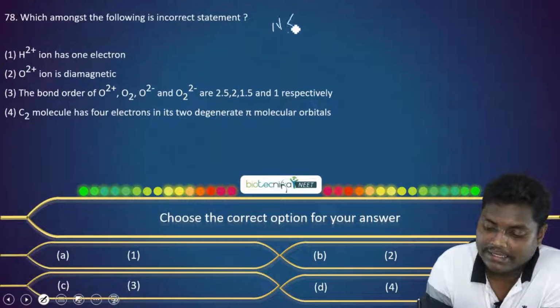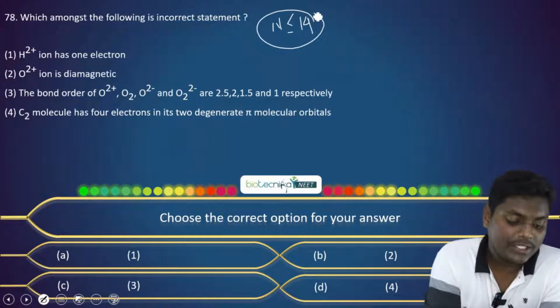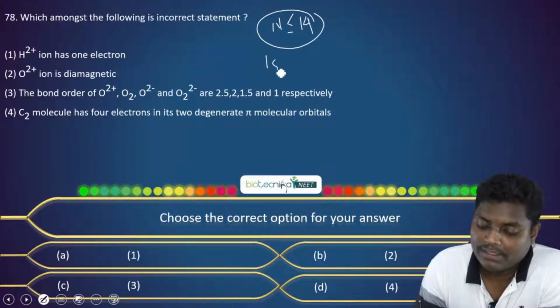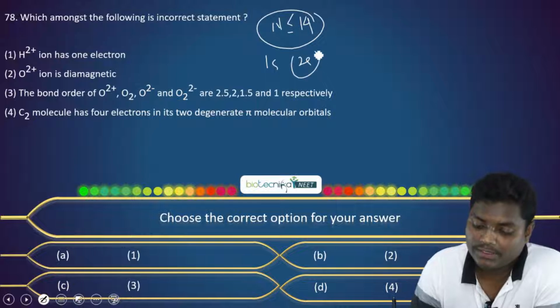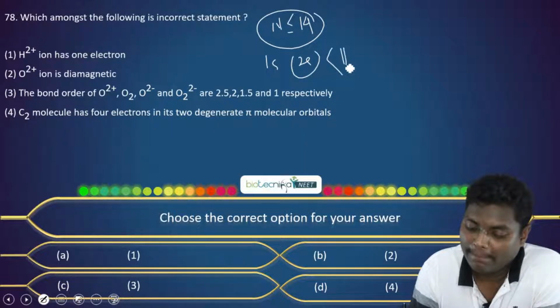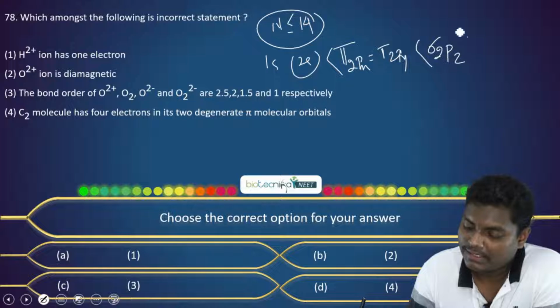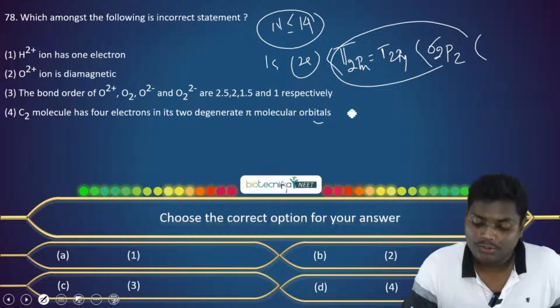When n is less than or equal to 14, for finding the configuration in option 4, you can do the same thing: 1s sigma will be there, sigma star with this, similarly for this, which is less than pi 2px equals pi 2py, which is less than sigma 2pz. This is the only change, other things remain constant. So you can put this and find this is also a correct statement.